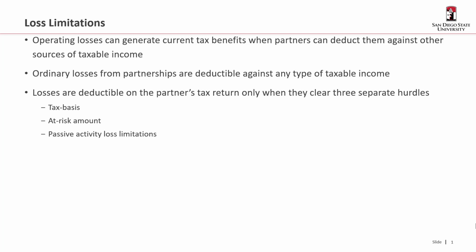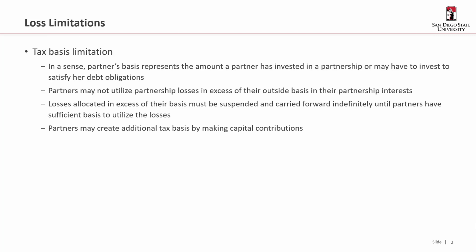So, of course, one thing we've realized by now is that operating losses can generate current tax benefits because a partner can deduct them against their other sources of taxable income. So ordinary losses from a partnership are deductible against any type of taxable income. But losses are only deductible if they meet three separate hurdles: the basis, the at-risk, and the passive loss limitations. And by now we know those have to be taken in the order in which they're listed. First you get through basis, then through at-risk, and then lastly through passive.